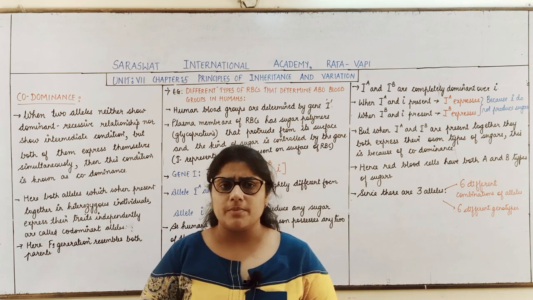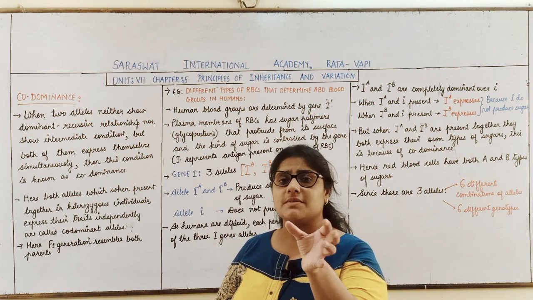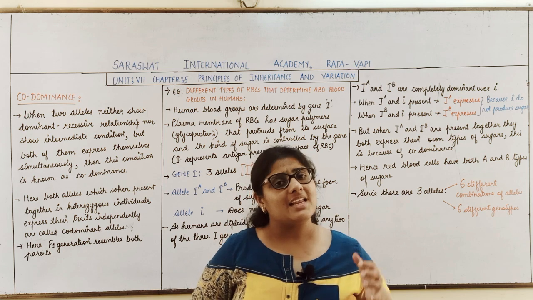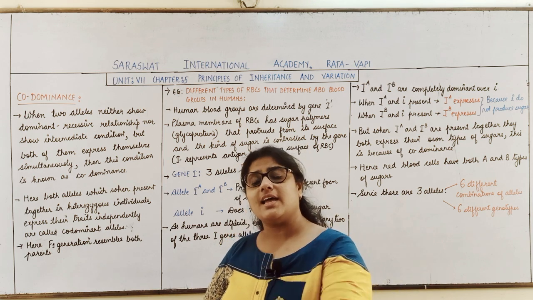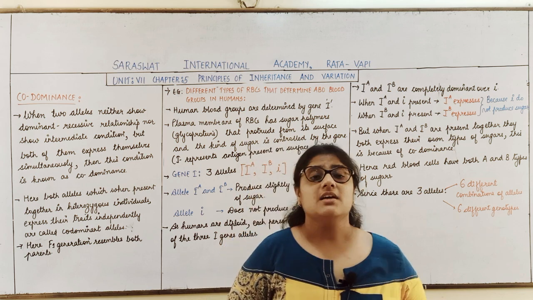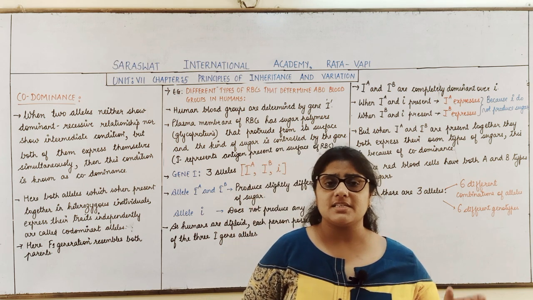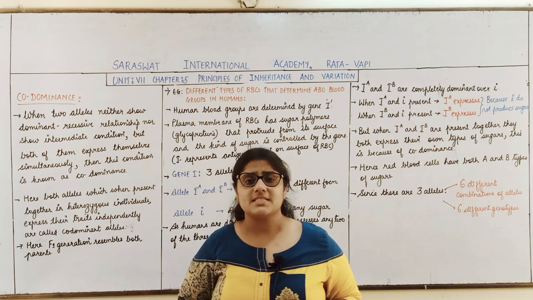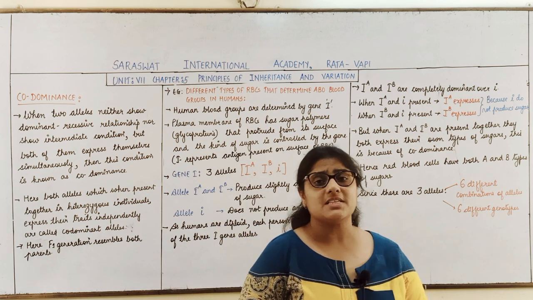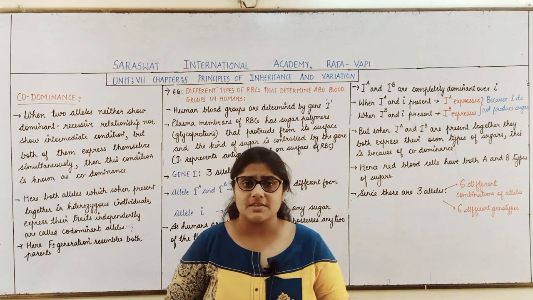First of all, what is dominance? In a pair of dissimilar alleles, one of the alleles expresses its character and does not allow the other allele to express its character. The allele which expresses the character is called the dominant allele, and the allele which does not express its character, or which remains unexpressed, is called a recessive allele.